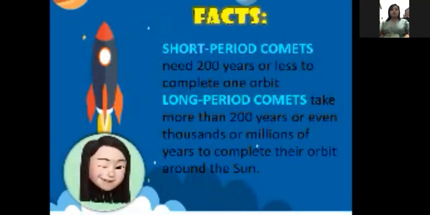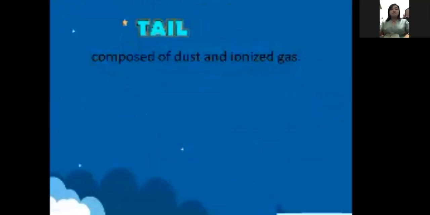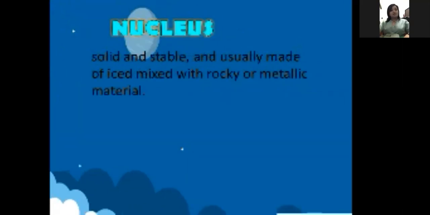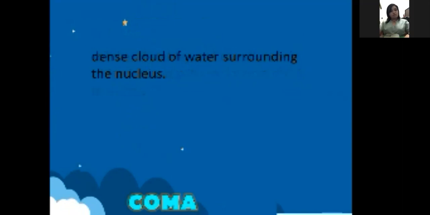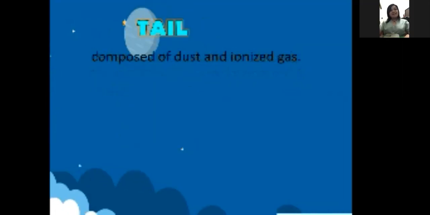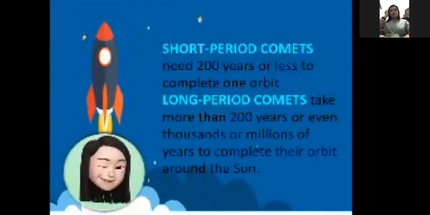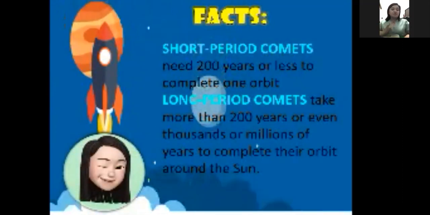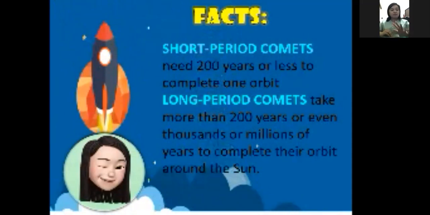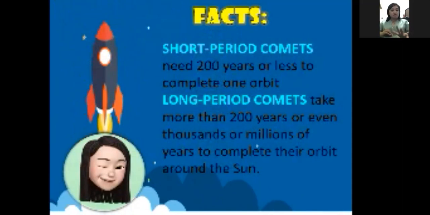Those are the three parts of comets. Again, let's repeat: nucleus, coma, and tail. Don't forget that. Now, there are also facts about comets. If it is a short period comet, the time needed for it to complete an orbit is just 200 years or less than 200.